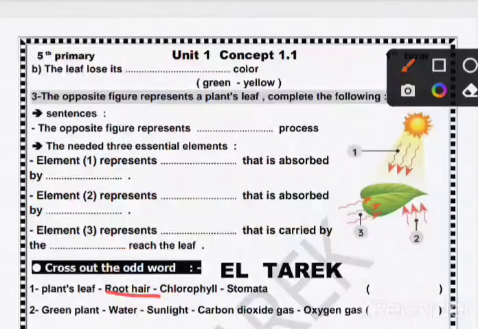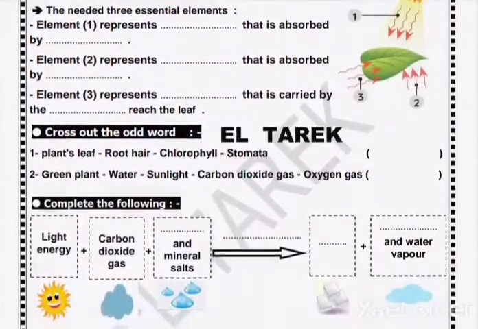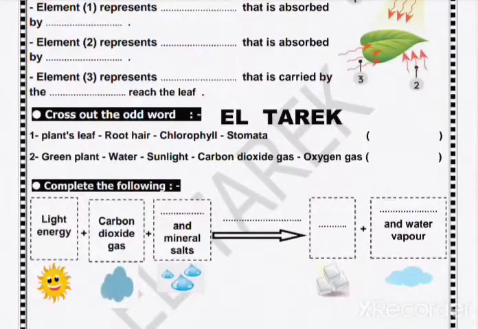Green plants, water, sunlight, carbon dioxide, oxygen. ايه الحاجة الغريبة في دول؟ يعني green plants, water, sunlight. الحاجات دي. اخر حاجة مع بعض light energy, carbon dioxide. ايه اللي موجود فوق هنا عندك؟ هتكتب water. دي اسمها العملية دي photosynthesis. Produce glucose and oxygen. تاني يبقى لا هنا ايه؟ بص معايا كده.